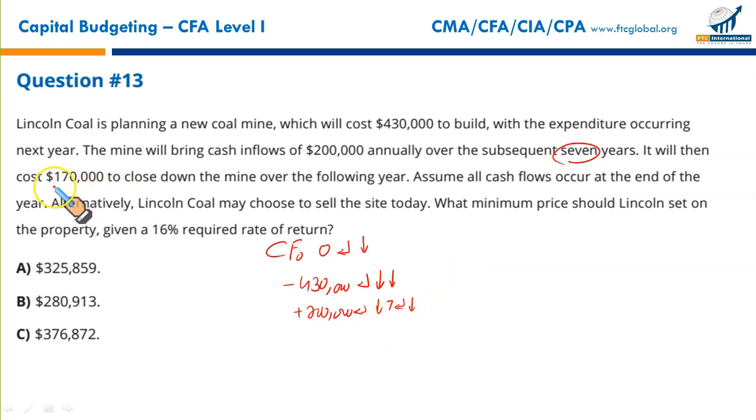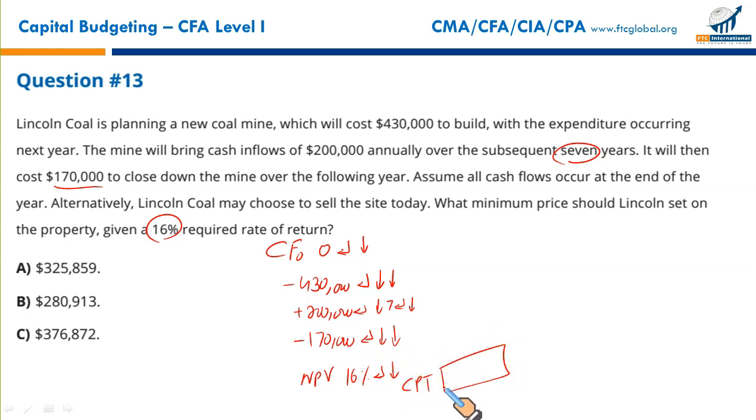Then there is another outflow at the end of year 8, 170. Enter, down arrow key. Since it's a single payment, press the enter key, the down arrow key again. Press NPV. The system will ask you to enter the discount rate, which has been given as 16%. You'll enter 16%. Enter, press the down arrow key, and simply press CPT. You will get your NPV. Let me do this calculation right in front of you.